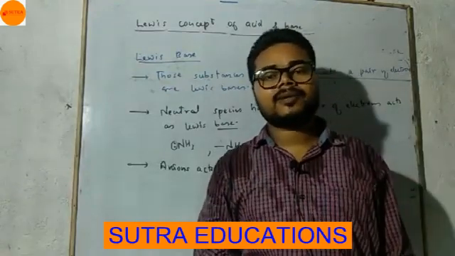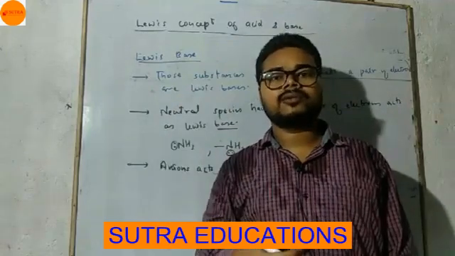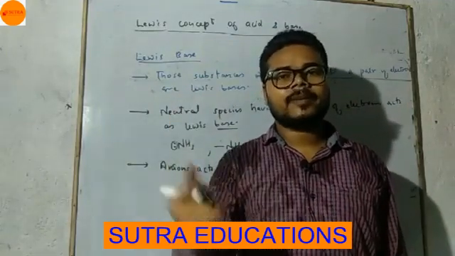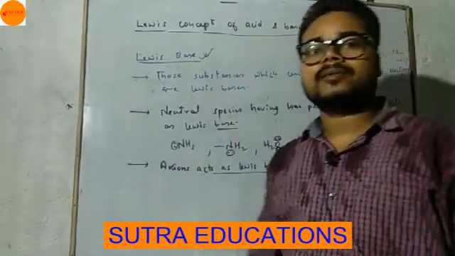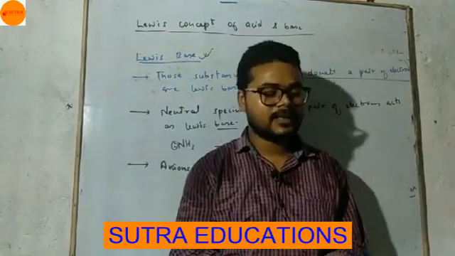So if electrons are present in excess, then it is able to donate a pair of electrons. So if it can donate a pair of electrons, then it will be a Lewis base. So this is the concept of Lewis acid and Lewis base.